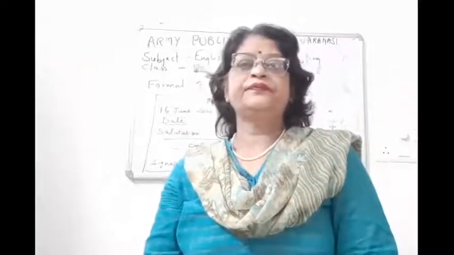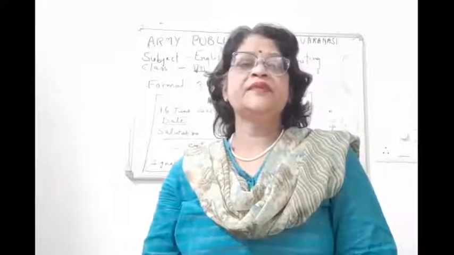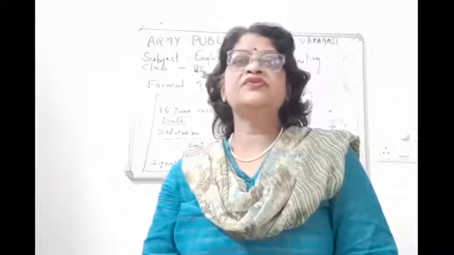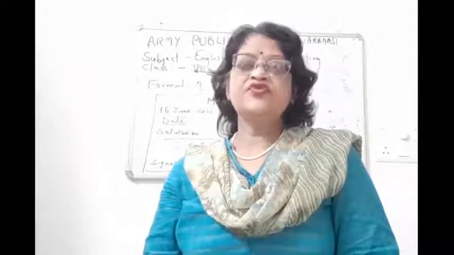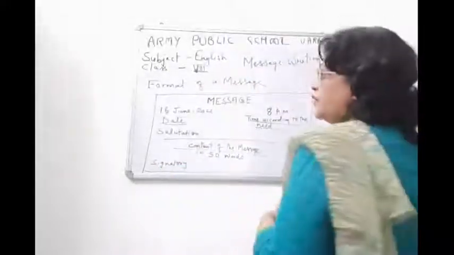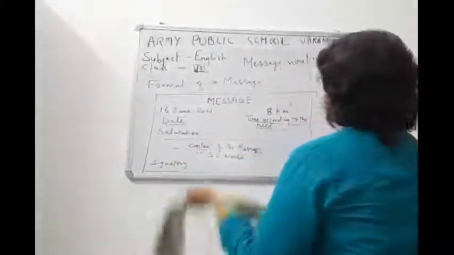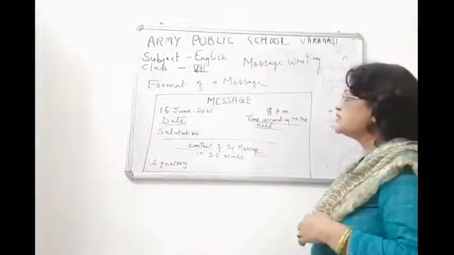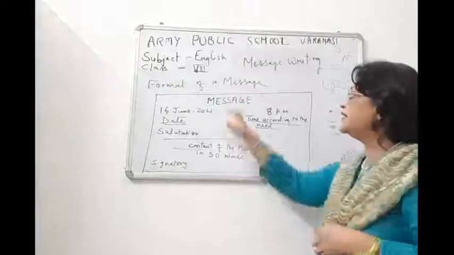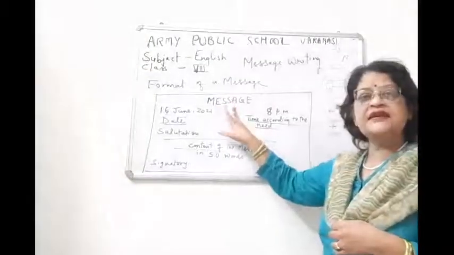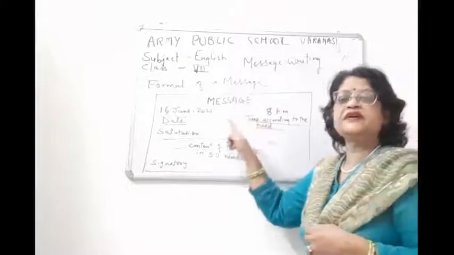Now students, one more thing I would like to say, that first of all you have to draw a rectangular box, children. You have to draw a rectangular box, leave one line, and write message in the second line in the center with capital letters.